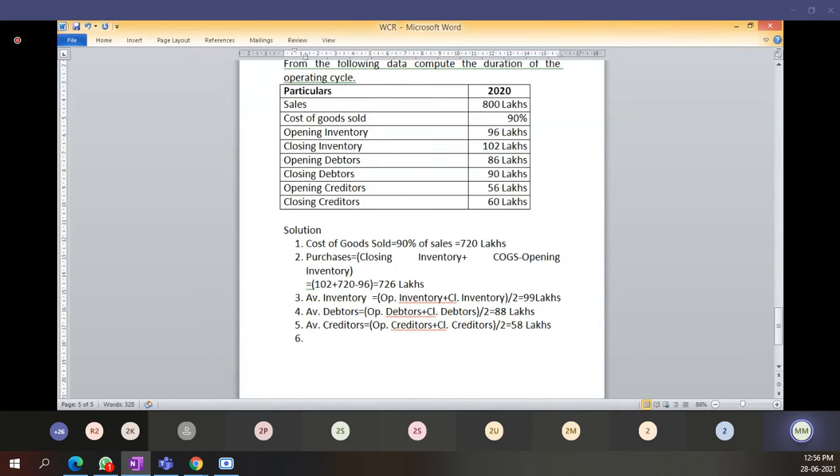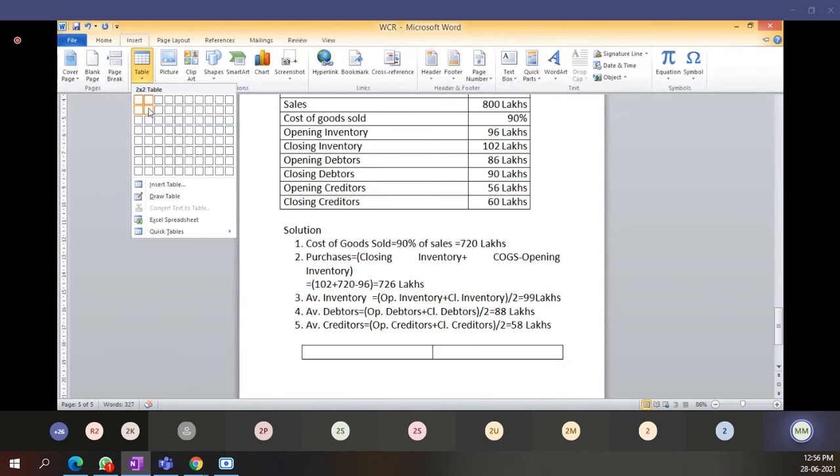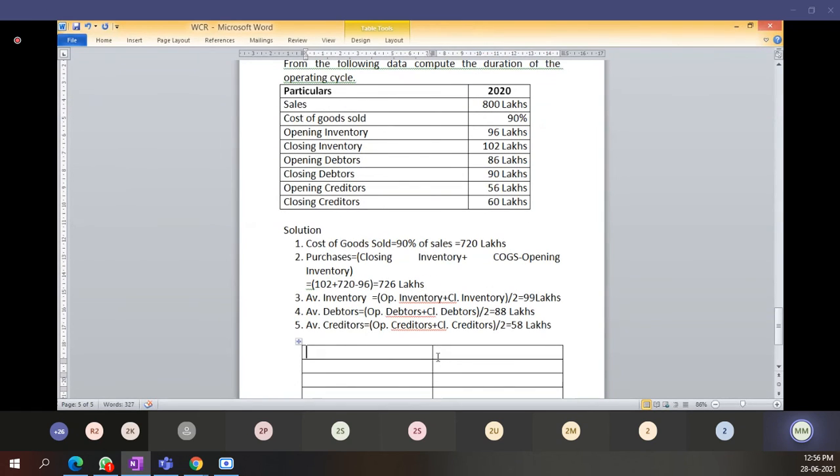Now we have to draw 2 columns, plus days. First is the inventory cycle. Inventory cycle is equal to average inventory divided by average cost of goods sold.